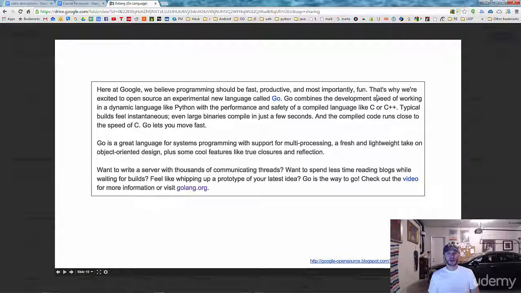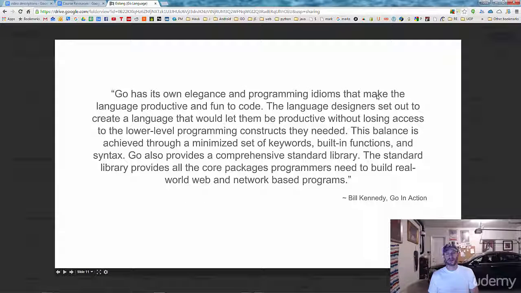It's starting to pick up a lot of momentum, and you're getting in early if you're somewhere near 2015 when you're watching this. Even if you're like 5 years out, still a fantastic time to learn the language. When you're learning it, it's the perfect time. Here's one more quote from Bill Kennedy, which I thought was a nice quote about the Go programming language, so you could stop and read that.